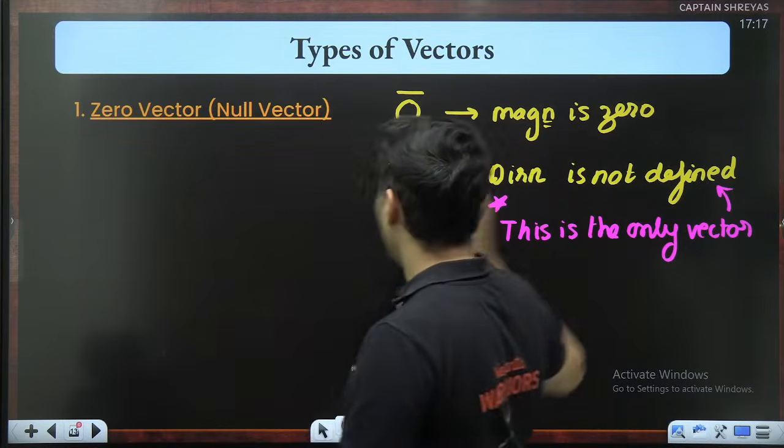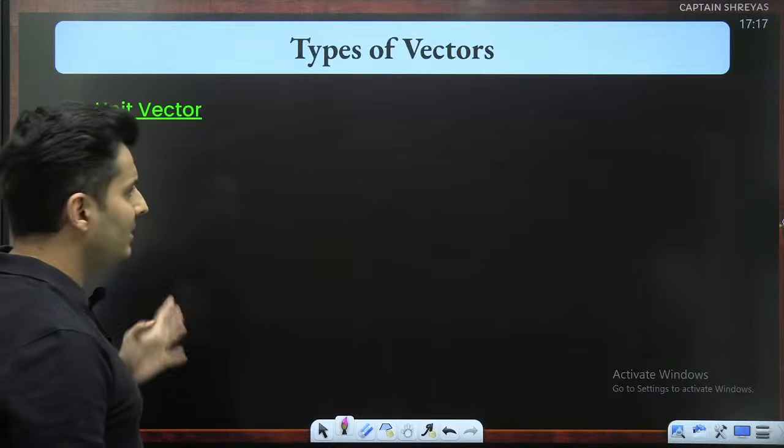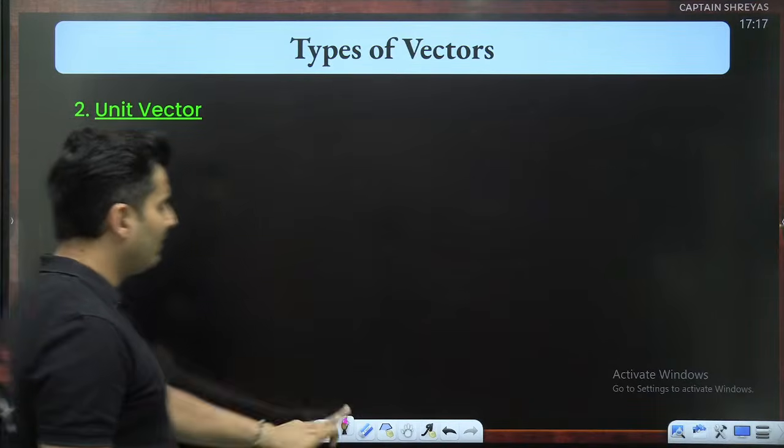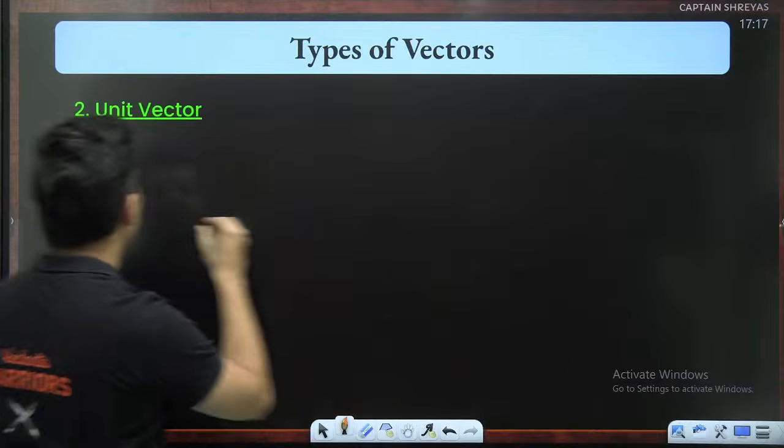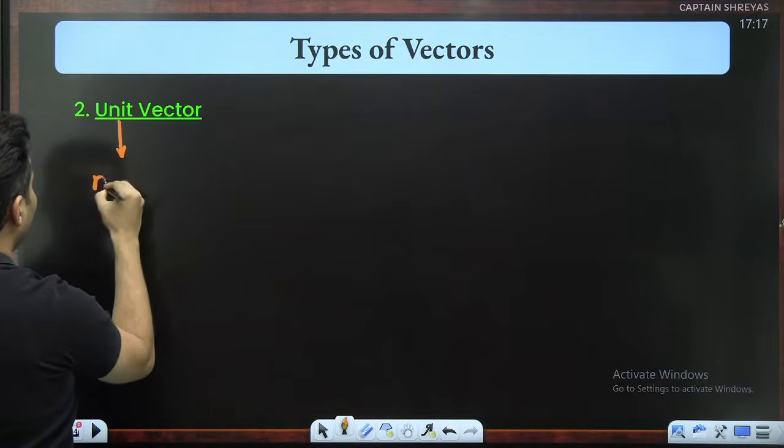So, zero vector: the magnitude itself is not there, I mean, it's zero, and direction is not defined. Unit vector, like the name suggests, unit means basically the magnitude is 1.